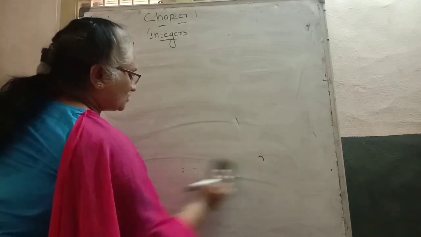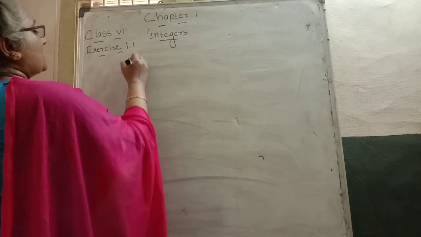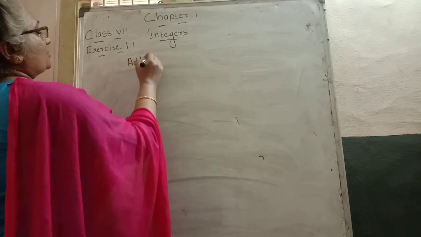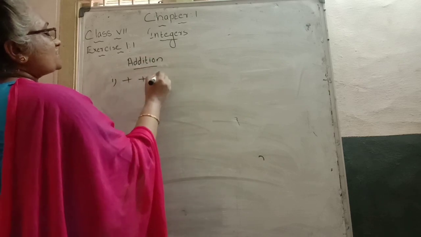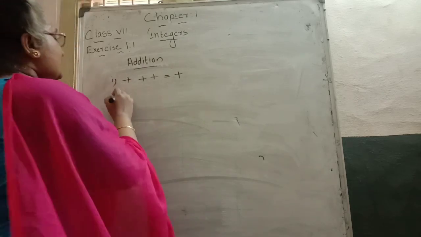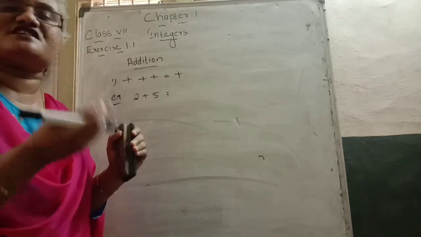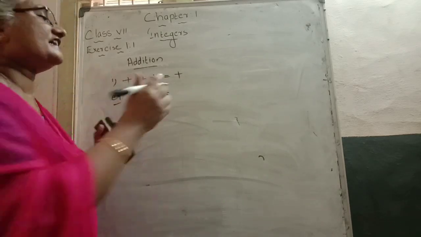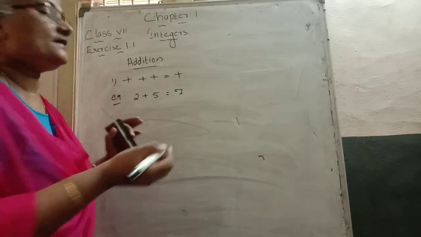Some rules about integers. First rule is the addition rule. In the addition rule, there are 3 rules. When two positive numbers are added, we get another positive number. Example, 2 plus 5. 2 is a positive integer, 5 is a positive integer. Both added give 7. 7 is also a positive integer.